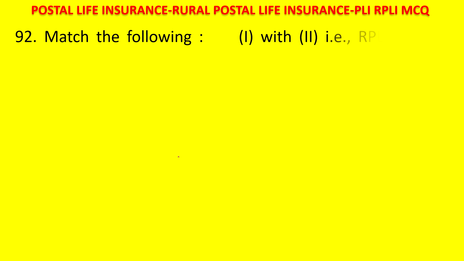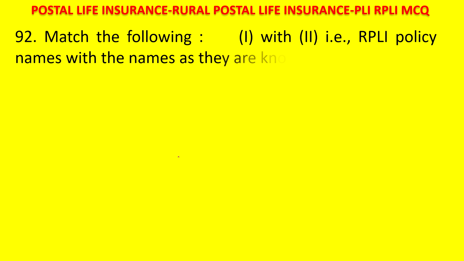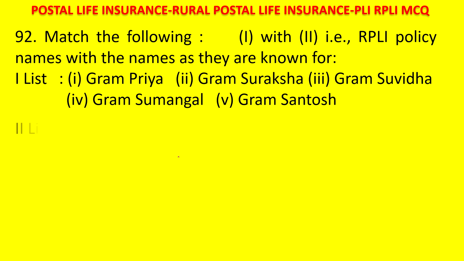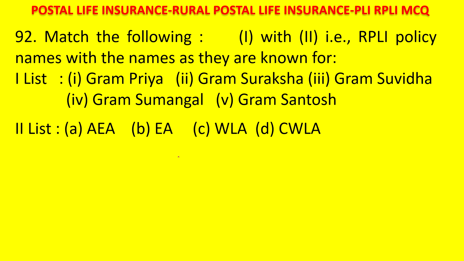Match the following RPLI policy names with the names they are known for. First list: Gram Priya, Gram Suraksha, Gram Suvidha, Gram Sumangal, Gram Santosh. Second list: AEA, EA, WLA, CWLA, 10 years RPLI policy.